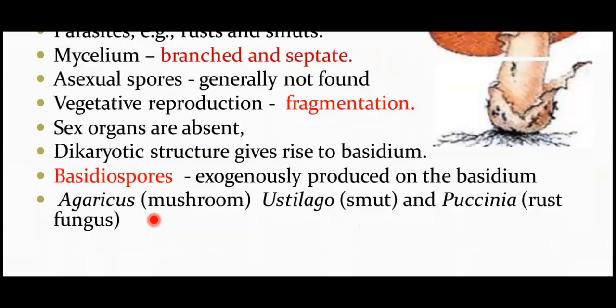And another important thing is the dikaryotic structure gives rise to basidium. And the sexual spores are called basidiospores, which are exogenously produced on the basidium. This is very important. And each basidium consists of 4 basidiospores. I repeat my words. Each basidium consists of 4 basidiospores here. Examples under this category are Agaricus, Ustilago, which is called smut, and Puccinia, which is called the rust fungus.